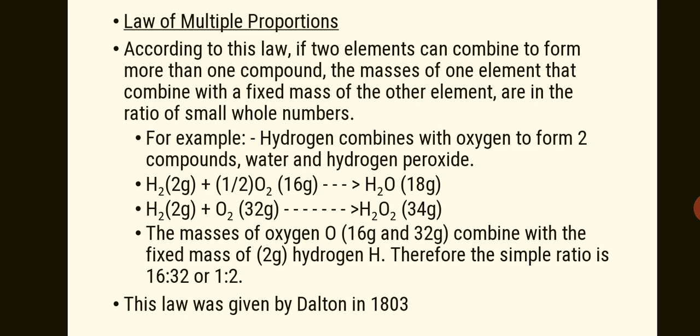Therefore the simple ratio is 16:32 of oxygen, and if we simplify it we get 1:2. 16 times 1 is 16, 16 times 2 is 32. This law was given by Dalton in 1803.